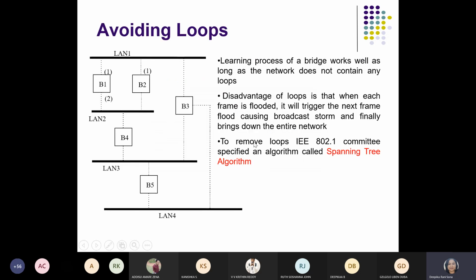So what is the next one? To avoid the looping, as I said, that looping problem can be solved with the help of the algorithm which is called spanning tree. So I'll just explain to you today what is spanning tree. After that only I'll end the class. Forwarding table you got, looping issue you got, then adaptive learning you got. Any doubt?